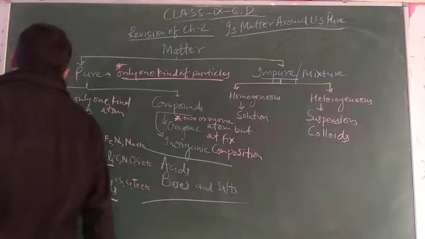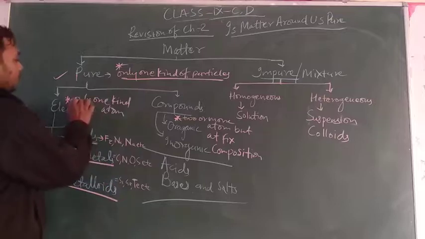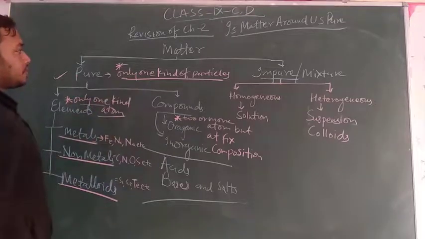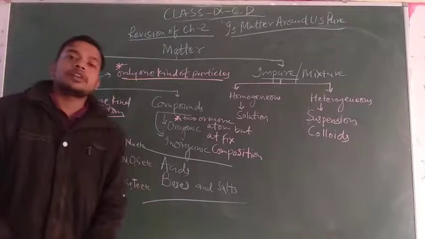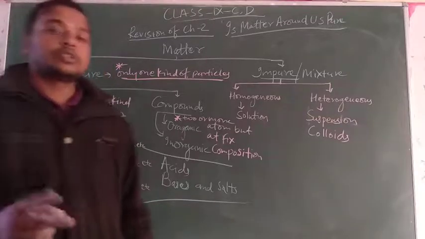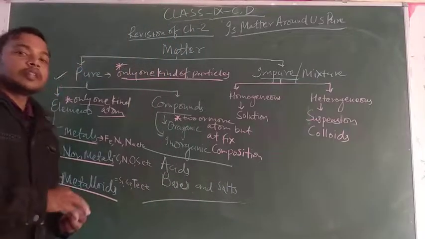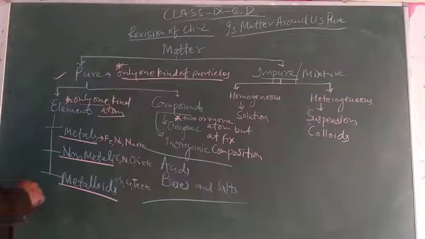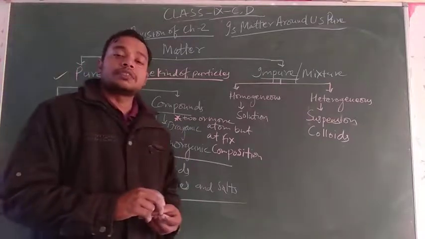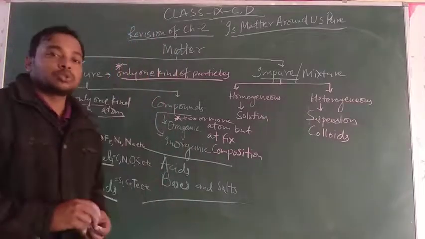So elements are the pure form of substances which are made up from only one kind of atoms. Metals generally exist in the solid state, and only one metal exists as a liquid at room temperature, that is mercury. Metals produce a special sound when beaten, that is sonorous.